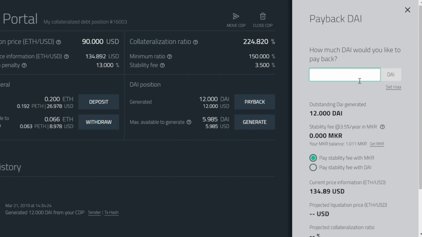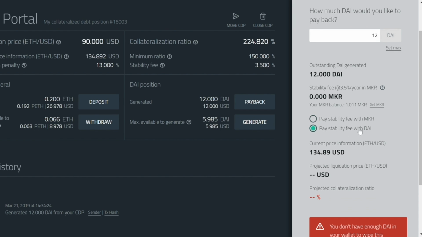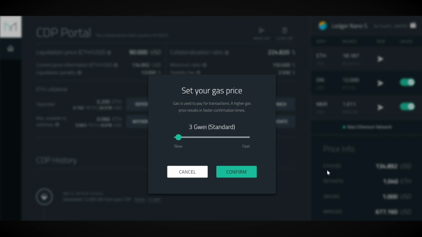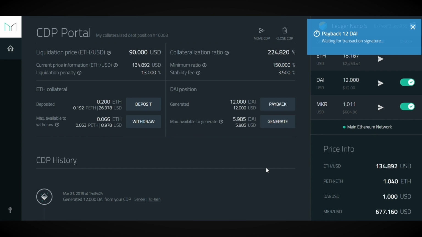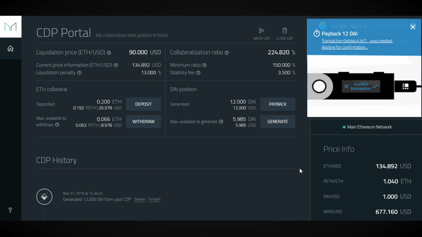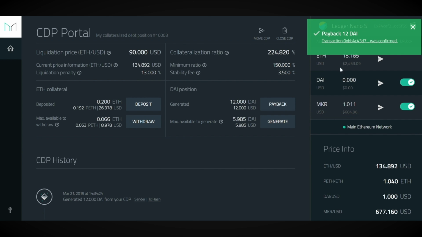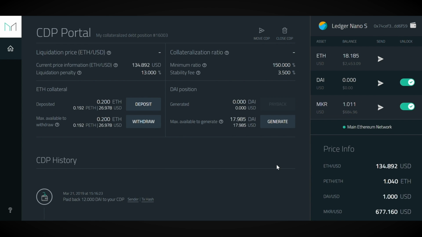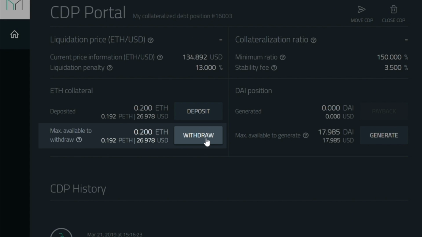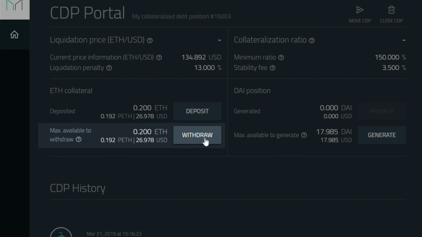In the right, it will pop up with a screen. Enter the amount you need to pay back, enter how you want to pay the stability fee, you can pay with Maker or Dai, and then scroll down and click the payback button. Set your gas price and click confirm. A transaction pending blue screen will pop up. If you're on a ledger, confirm the transactions and wait for the green transaction successful screen to pop up. As you can see, the max available to withdraw is now at 0.2 Ethereum, and we can withdraw all of that back to our ledger.